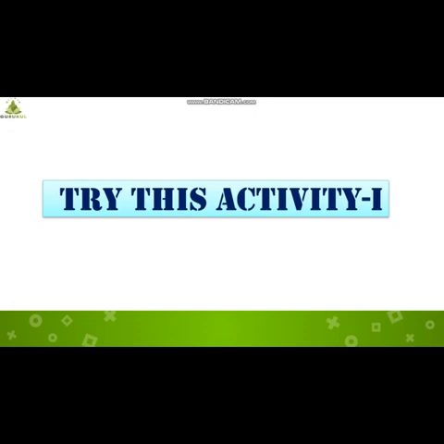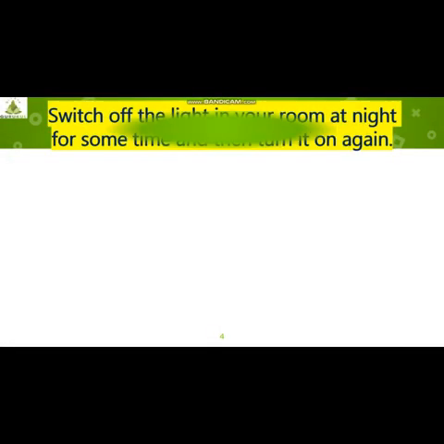Okay, students, before starting with the main topic's definition, let us do one activity. So this is activity number 1. What we have to do? We have to switch off the light in our rooms at night for some time, and then we have to turn it on again.